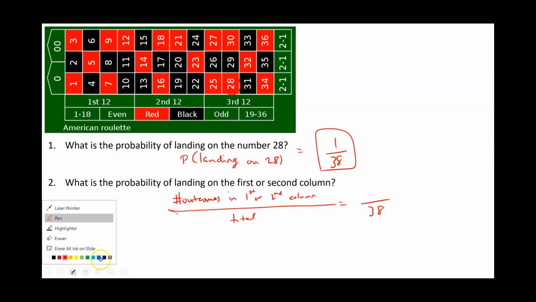Now let's go and count how many outcomes are in the first or second column. So we have 1, 2, 3, 4, 5, 6, 7, 8, 9, 10, 11, 12, 13, 14, 15, 16, 17, 18, 19, 20, 21, 22, 23, 24. There are 24 outcomes in the first or second column, so the probability of winning is 24 out of 38. And if you reduce that, that'll be 12 out of 19.